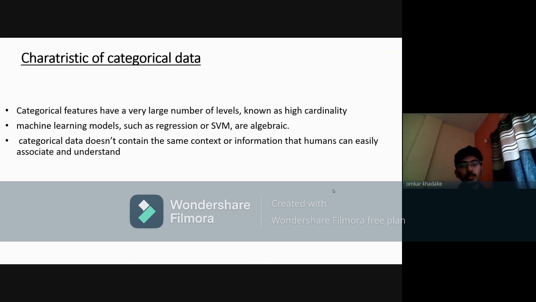Categorical data doesn't contain the same context or information that humans can easily associate with and understand. Categorical data doesn't contain the same context of information for machines as compared to humans, which we easily understand.